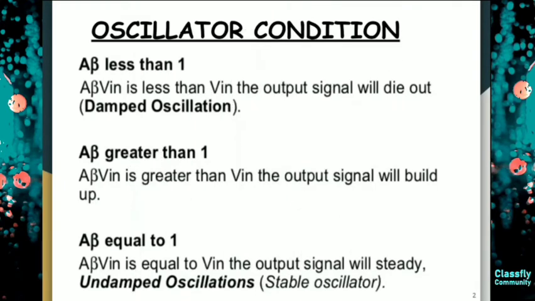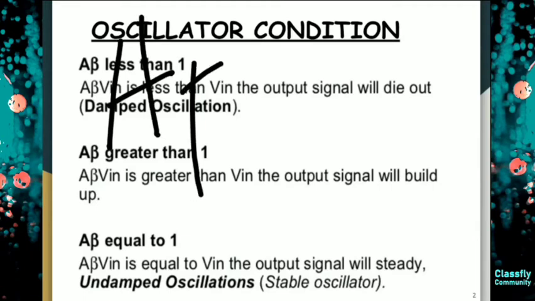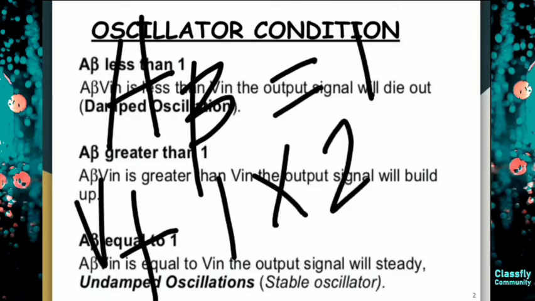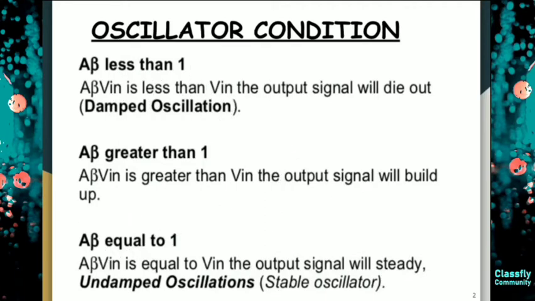Now if my A beta is equal to 1, then my VF will be 1 into 2, because my V in is 2. So it will be 2. That means my VF is equal to my V in.